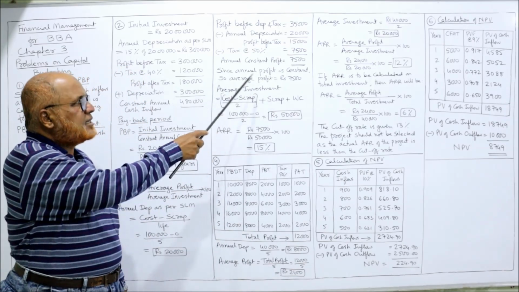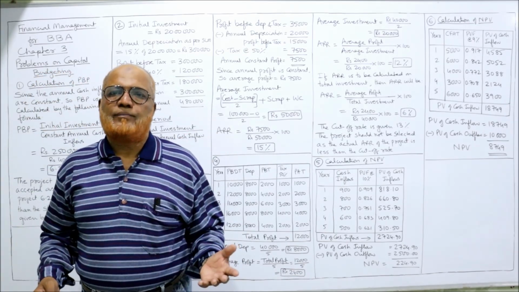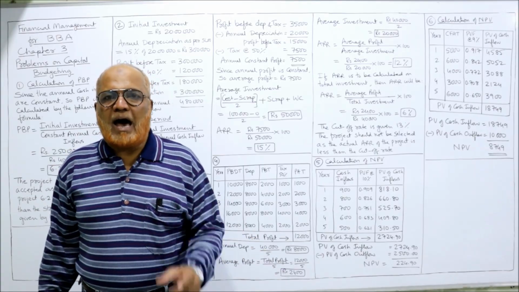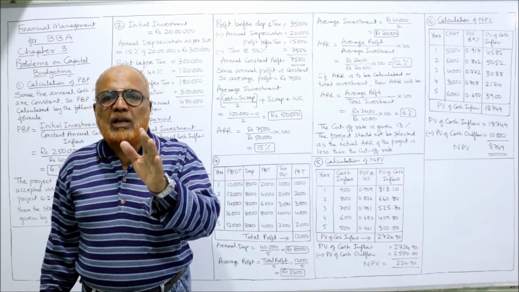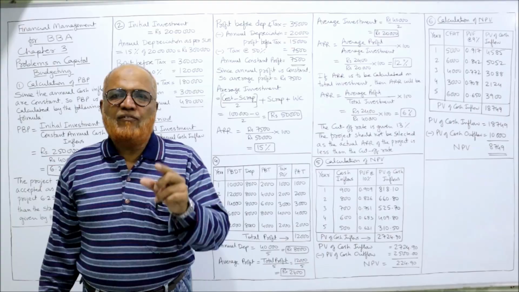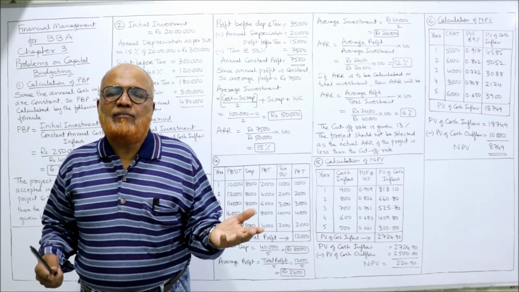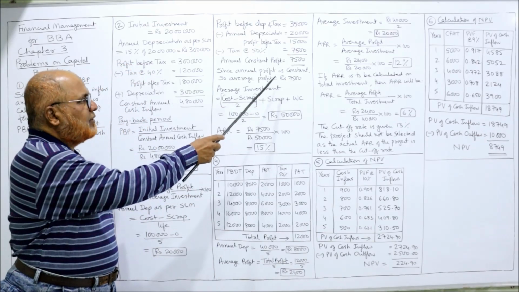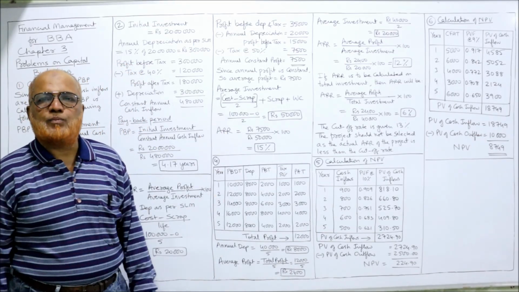Since annual profit is constant, average profit is also the same, 7,500. Average profit will differ only when annual profits are uneven, different. If annual profit is the same, even if you calculate average profit, you will get the same profit. So here 7,500 is the average profit.